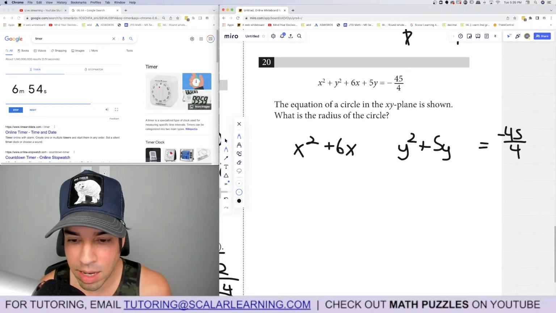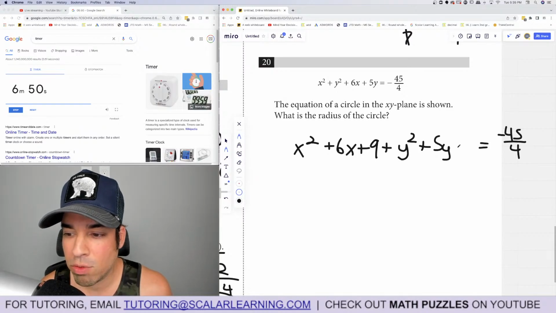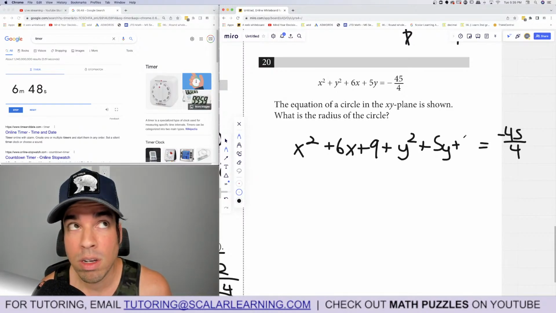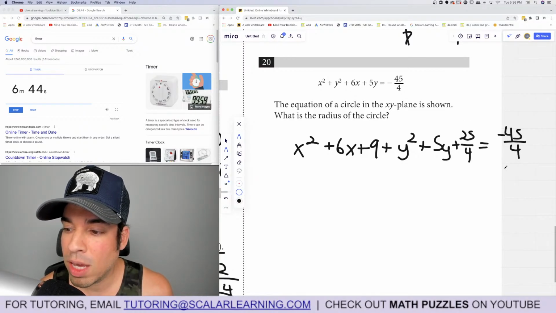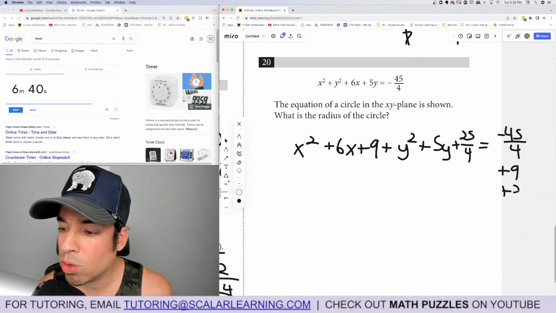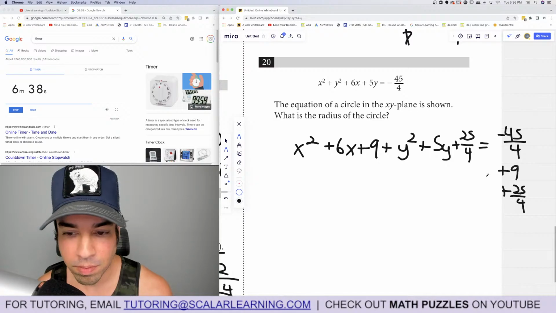So here I want to take half of 6, which is 3, and square it, which is 9. Half of 5, which is 5 over 2, and square it, which is 25 over 4. But if I do that on the left side, I must do it on the right side as well. So I've got to add 9 here and add 25 fourths to keep it balanced.